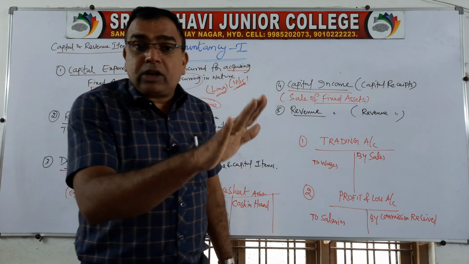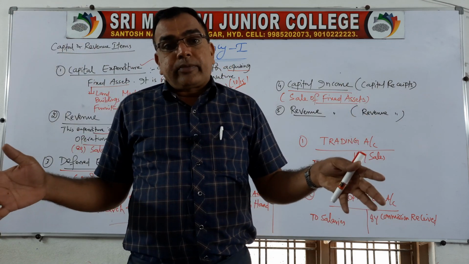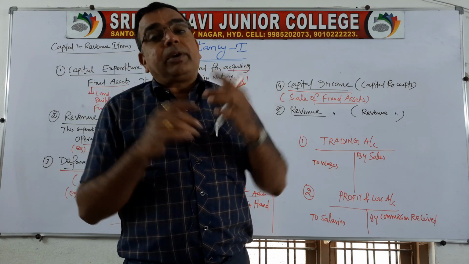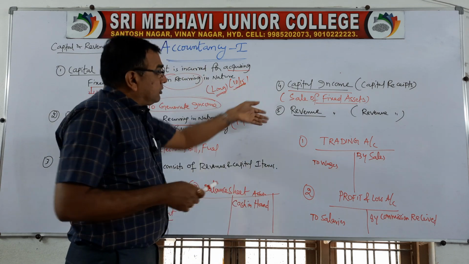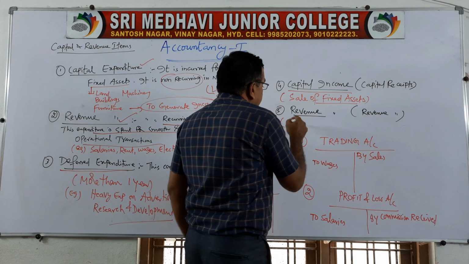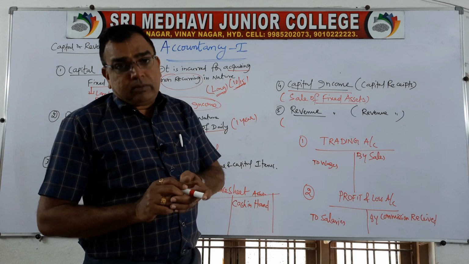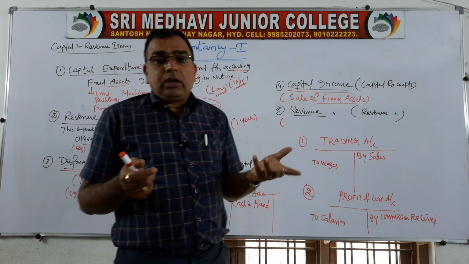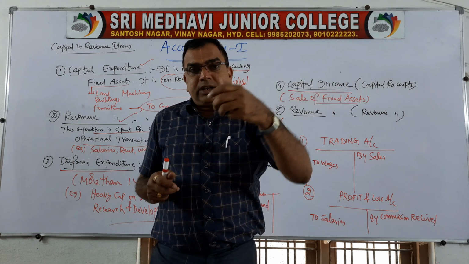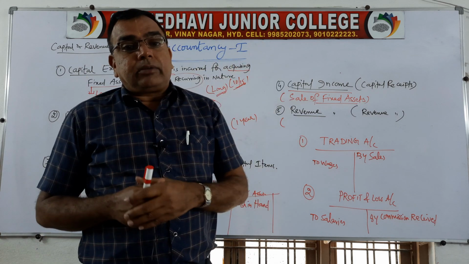Repeatedly, the asset belongs to you, and you simply keep getting the income. Suppose you are the owner of a building. If you get monthly rent, it is revenue income. If you sell off the building, it becomes capital income. That is the meaning of these two. One is non-recurring, the other is recurring. It is the income received through your regular activities. For example, a taxi owner takes a traveler from one place to another and charges some amount. He collects the traveling fees, it is revenue income. But if he sells off his car, it is capital income.